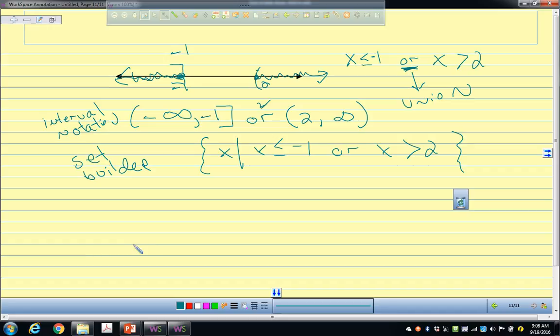Okay, so your turn, okay? Your turn, here we go. Try this. Try solve and graph.